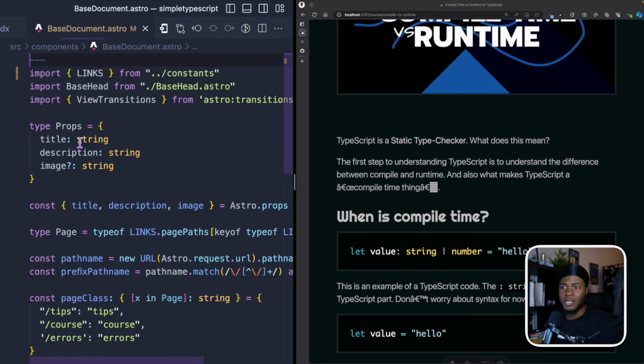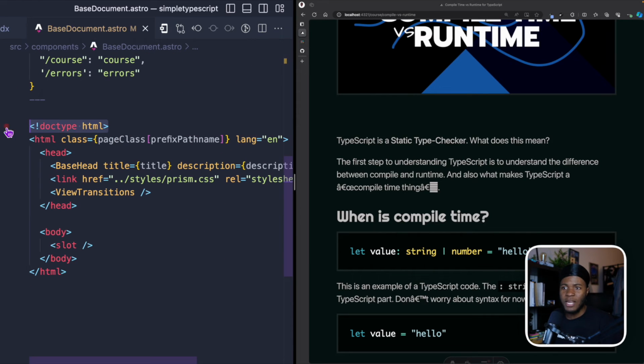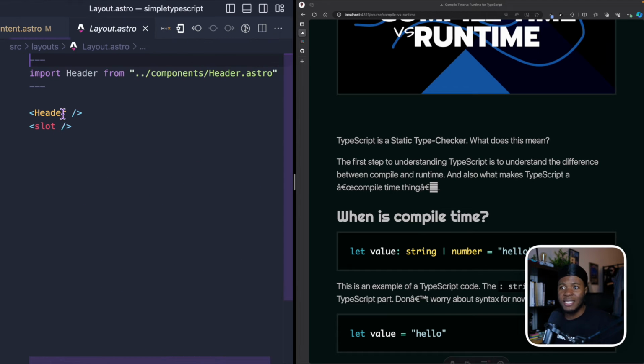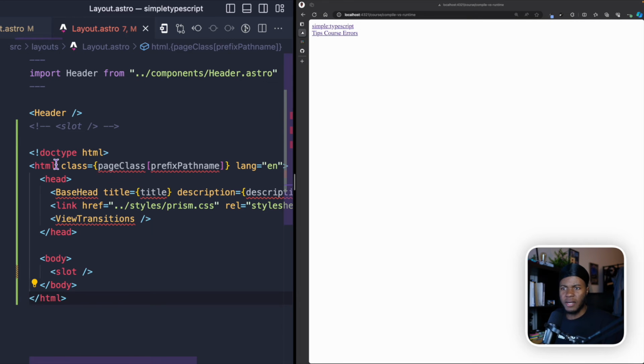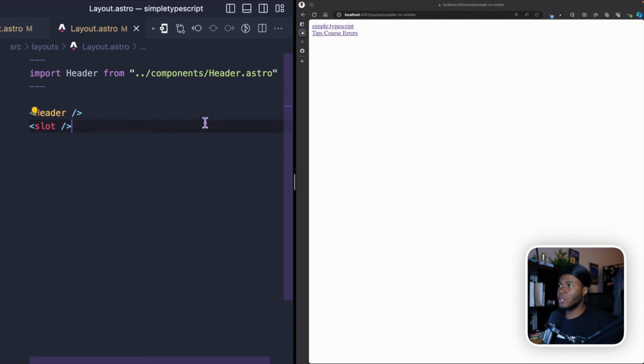Base document is what has the doctype HTML, and all of these things. So basically what I'm doing is that in this layout, instead of having this slot, I'm having this here. But this is not very logical. This header is supposed to be a child of the body. This is why we're having these problems. So let me put the slot back.